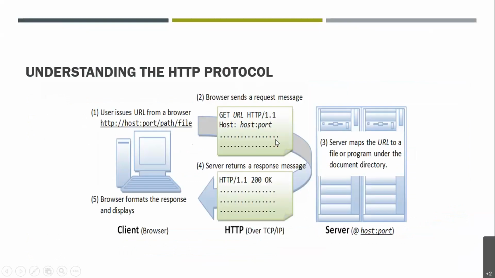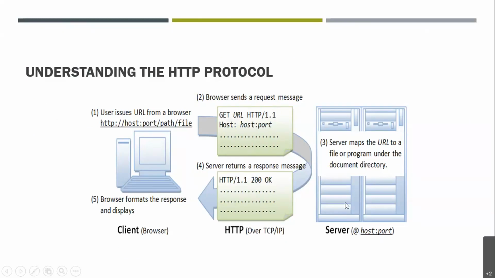So this is how the user issues a URL from the browser. This is the URL which will be sent to the network. The browser sends a request message. In this format, the request is sent. It will have HTTP methods, that is the GET method, OPTIONS method, and many more HTTP methods. Then the server maps the URL to the file or the program under the document directory.